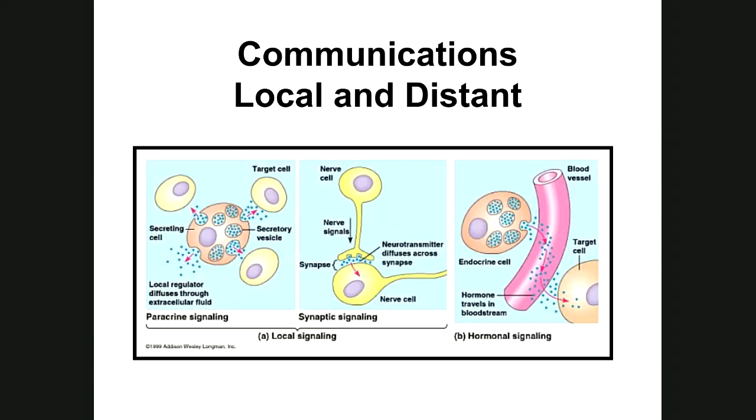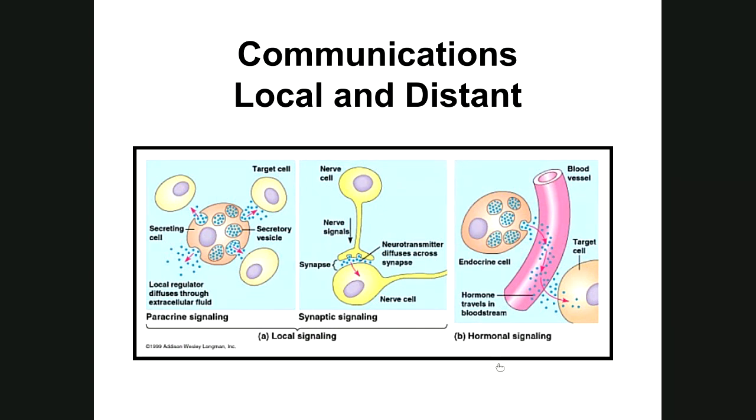Here are some images showing local signaling. Here's the paracrine, where this cell is stimulating just the cells around it. That's it. So whatever it's secreting is only affecting the cells around it, like that little red spot on your skin. That's the only place that's being affected. Synaptic signaling, this is a drawing of a neuron here. And you see that it is communicating with the next neuron, but there's a synapse there, a space. And it has to chemically transfer that information, that impulse across a cleft. So it's one to one. So that's a local signaling, synaptic signaling.